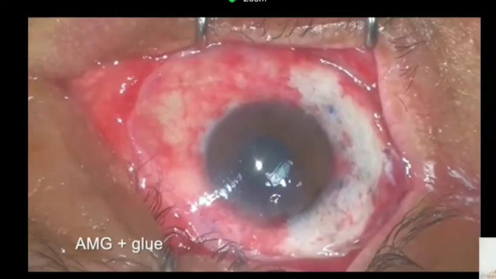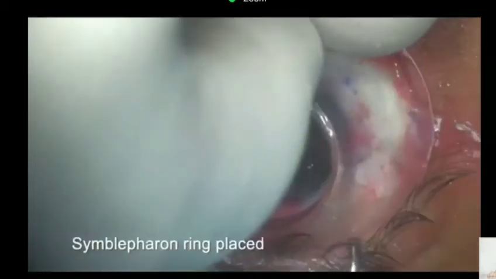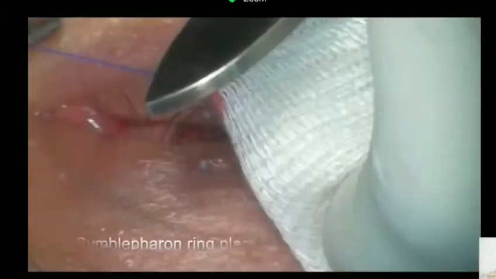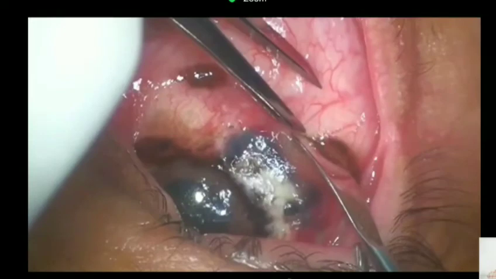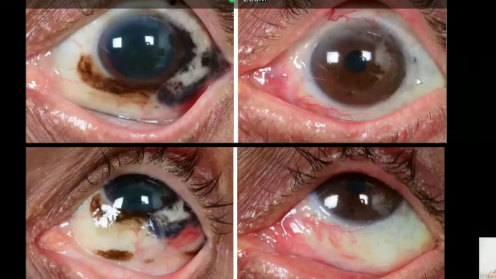That's how the patient looks at the end of surgery with a symblepharon ring. And after a few weeks, this is the appearance. Melanoma is gone and he continues to remain stable after about 6 to 8 months of follow-up.